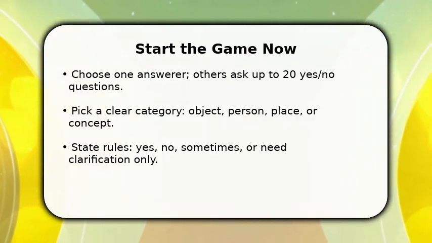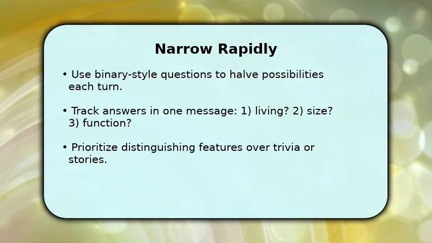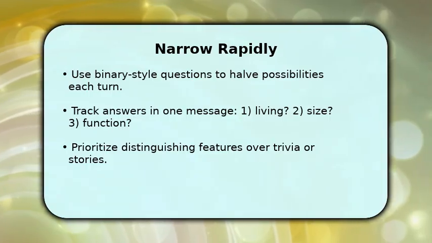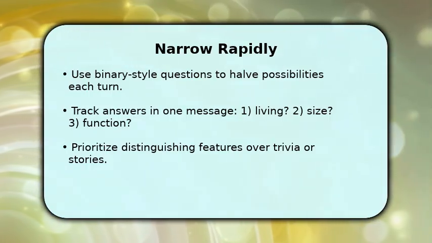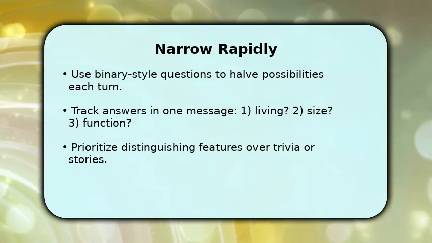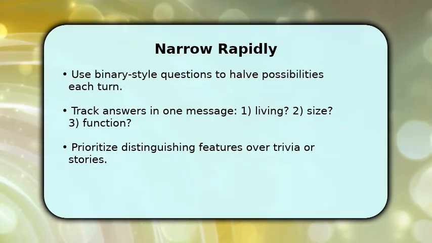Now you move into the middle, where precision matters. Ask questions that split remaining options roughly in half, because that minimizes total queries. Once you have 3-4 confirmed traits, focus on eliminating large groups: material, era, region, or primary use.